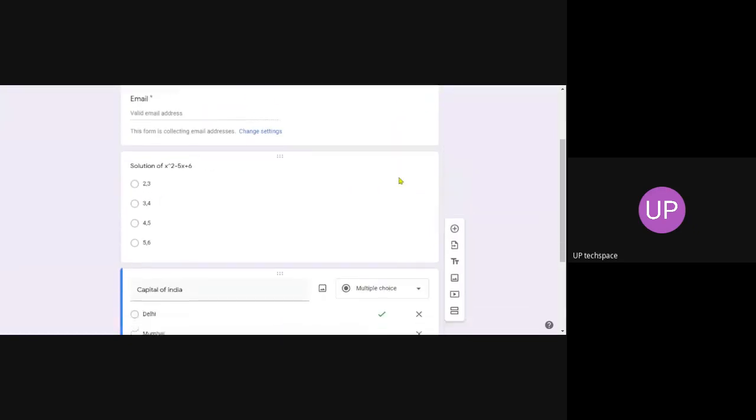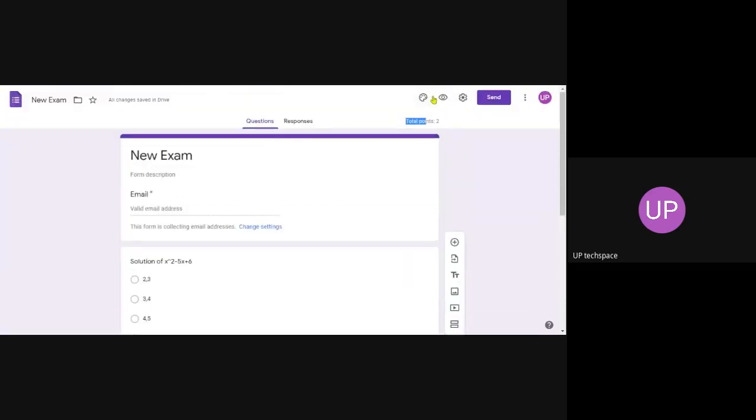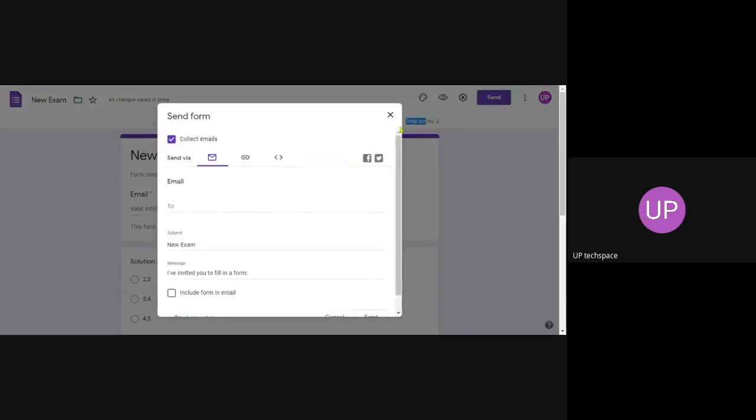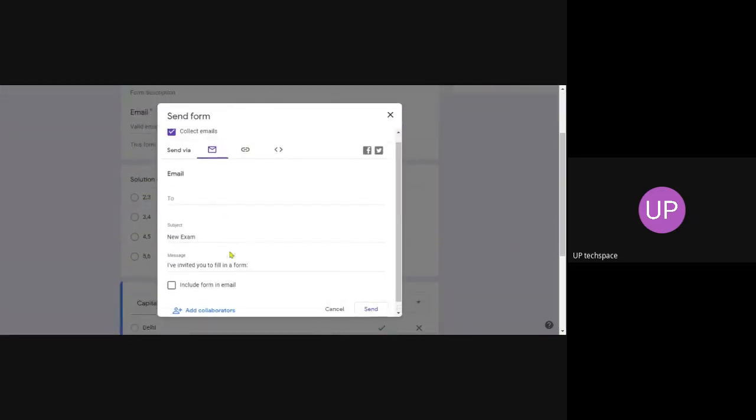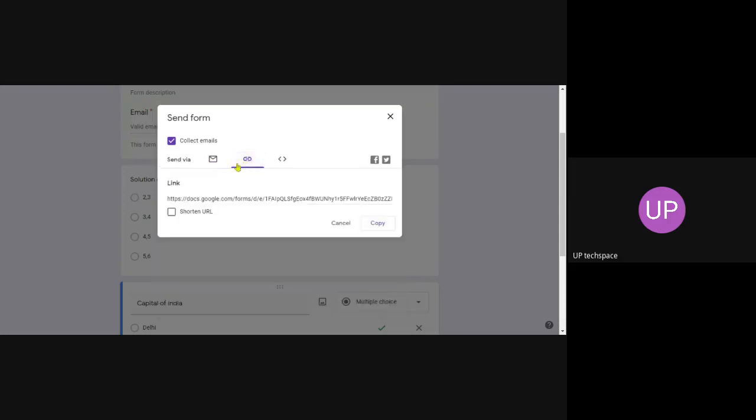Okay. Once you finish this, you can send this to participant by clicking on send. So you can either collect emails. Okay. So click on the link. You can maybe shorten this URL and copy this URL and send it to any participant.